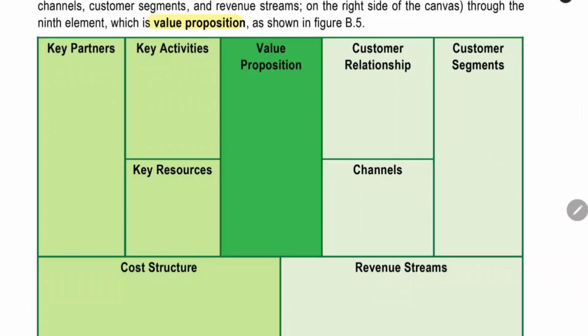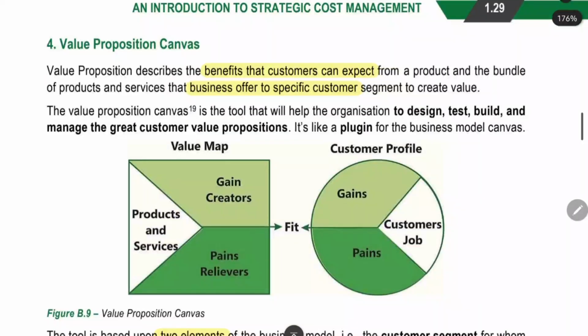Now we can move to the value proposition canvas. This is the concept of the value proposition canvas. It will be focused only on the benefits that the customers can expect from the business. The business will be giving specific benefits to the customer. That is what I have been saying from the start of the video: value provided to the customer means the benefits that the customers will be getting.